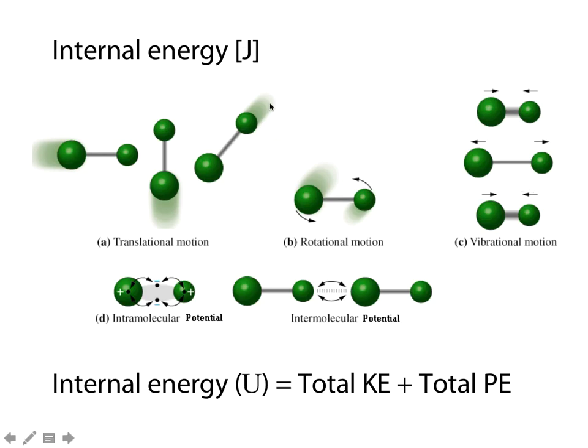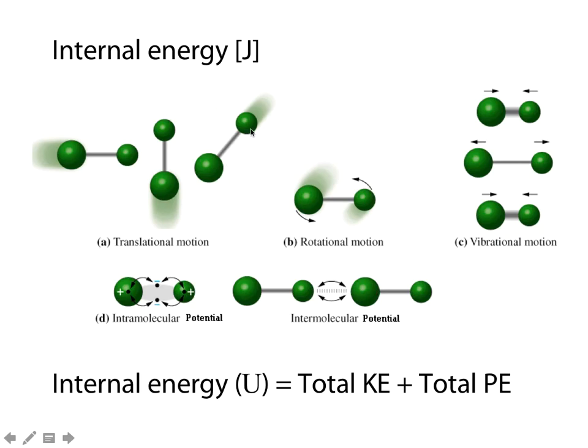So this you're very familiar with again. The internal energy of a substance is a combination of kinetic energies in the first row and potential energies in the second row, with the total internal energy being the total kinetic and potential energy. In a gas, we forget about these. In an ideal gas, we always forget about the intramolecular forces because that's chemistry, but in an ideal gas, which is not a real gas, but approximates to a real gas, we can forget about the intermolecular forces between particles as well. So as long as we're forgetting about those forces, then this energy doesn't exist. And the only kind of energy we have is kinetic energy.